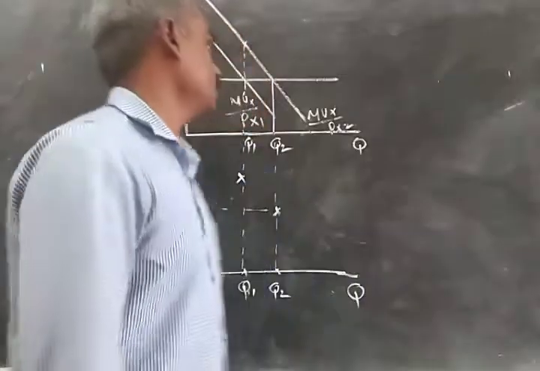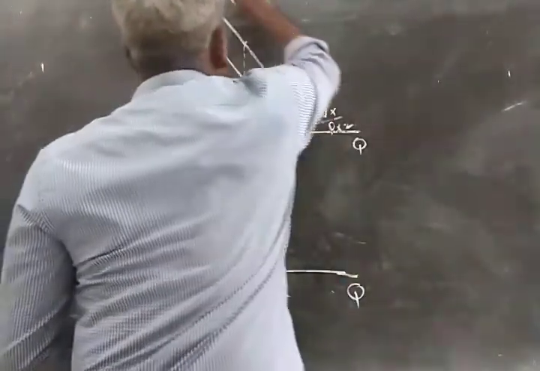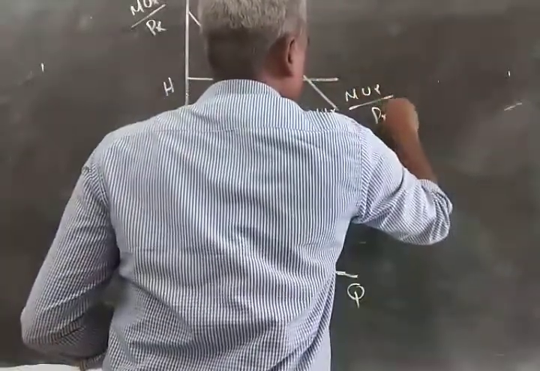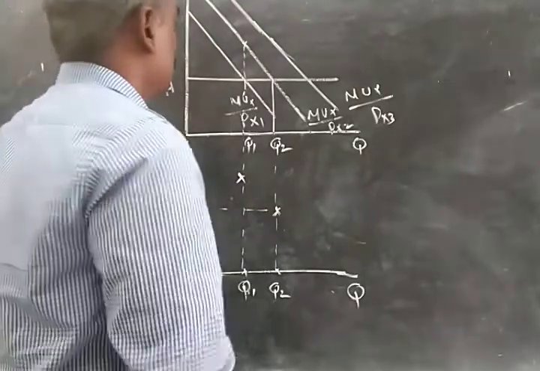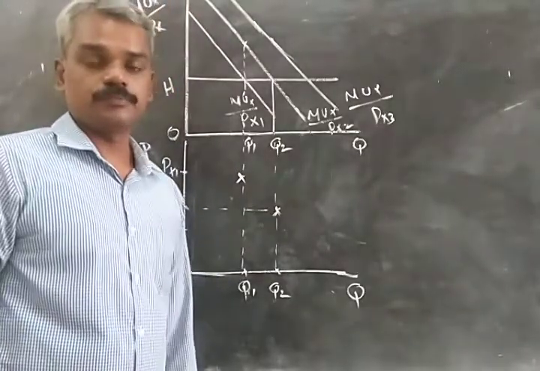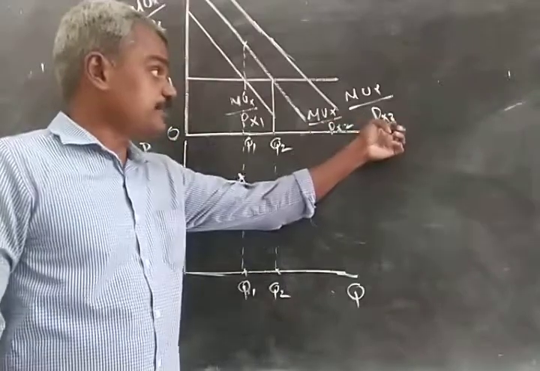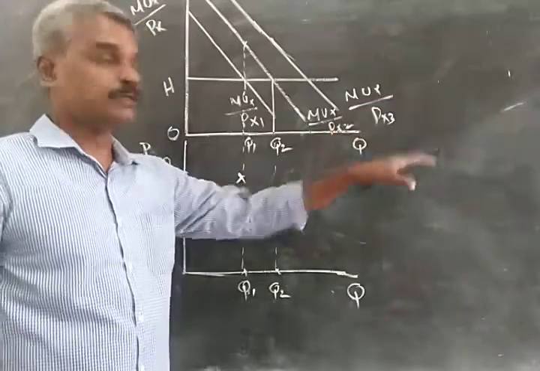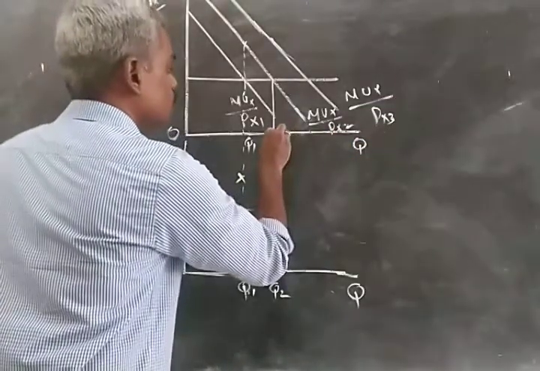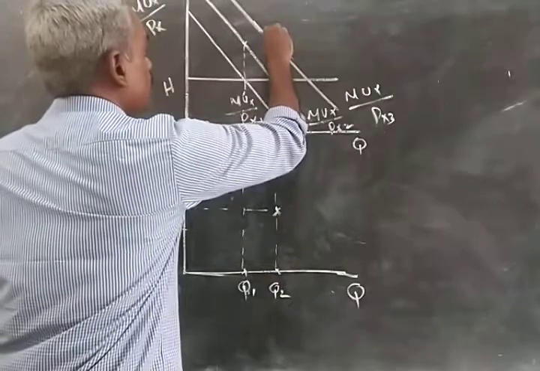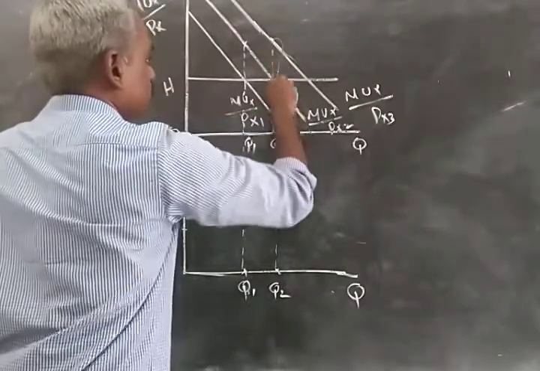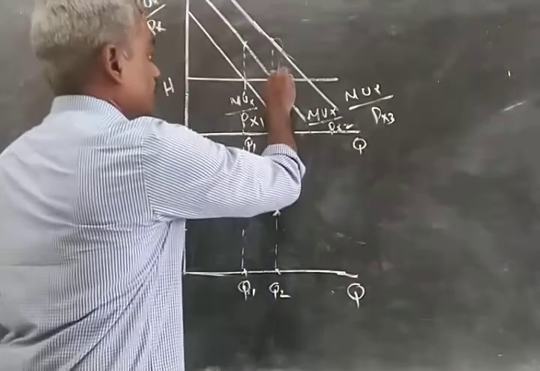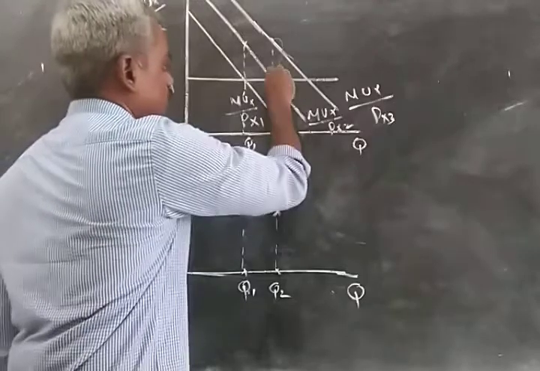The price of X falls once again to PX3. So what happens? The MUX by PX3 ratio curve shifts again outwards. Now the price is PX3, and MUX by PX3 shifts outwards. If the consumer continues to consume Q2, then MUX by P of X will be this much, whereas the marginal utility of money expenditure is only this much.